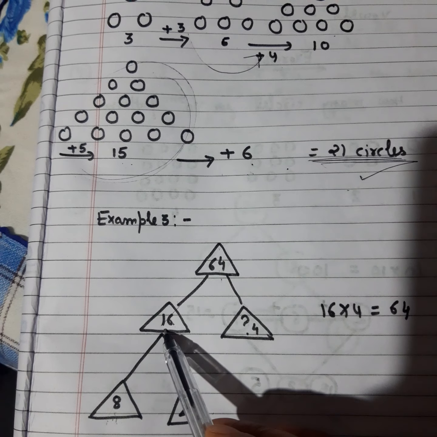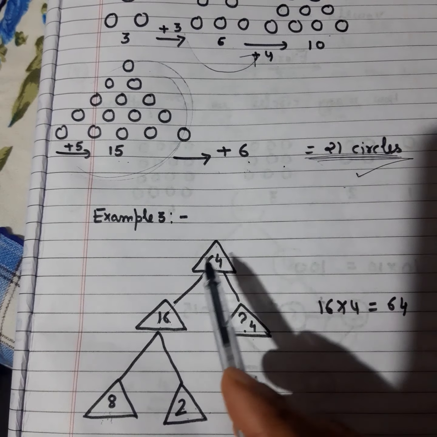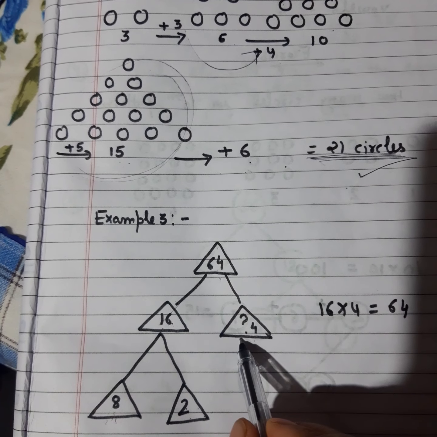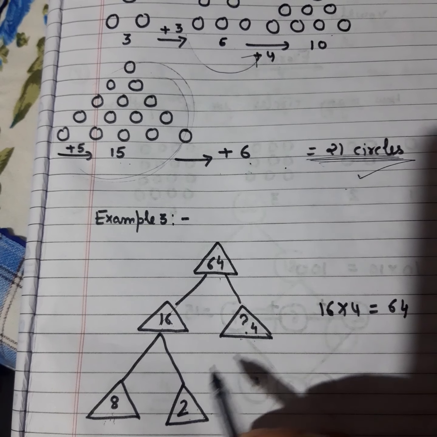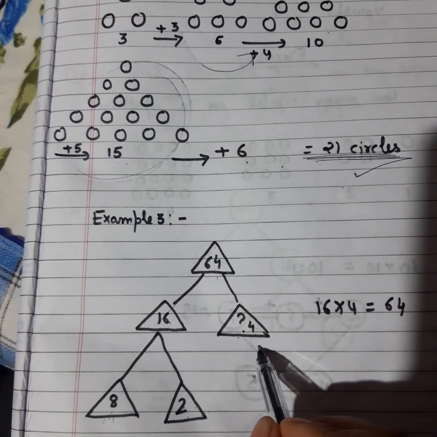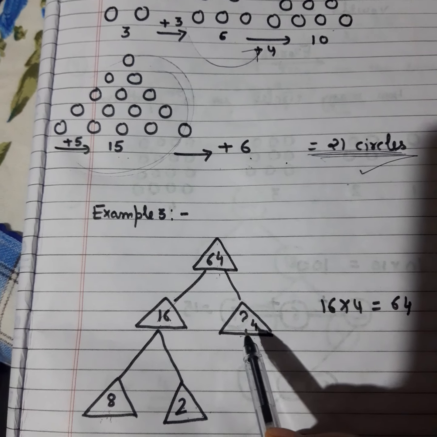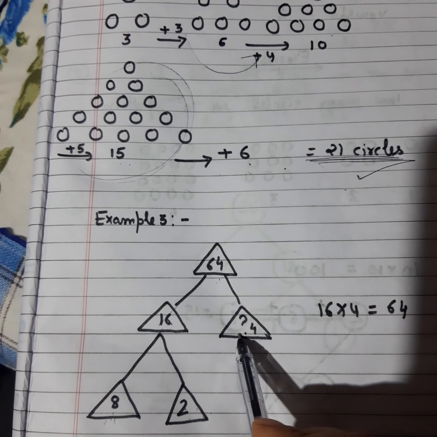Okay. So if you multiply 16 with 4, your answer will be 64. So the number that is to be placed at the question mark will be 4, because if I multiply 16 with 4, only then I will get my answer as 64. Okay, so the question mark place will be replaced with 4.